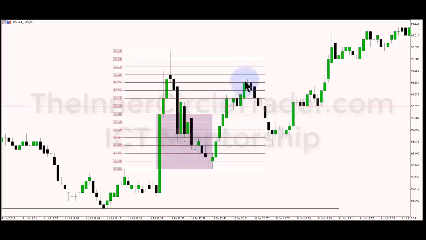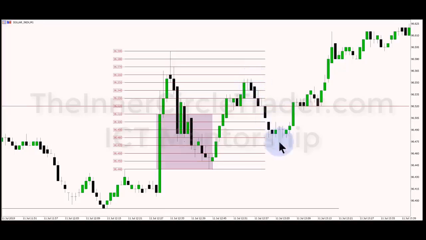Price starts to rally up, trades into the old high. We have a rejection block at 96.55 and 5 pipettes, and the high on this candle here, if I can get it to pop up. I hate when it does this. Well, we're just going to have to go with it being 96.55 and a half, on the basis that it's close enough to call it that.